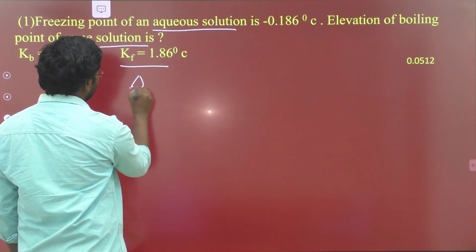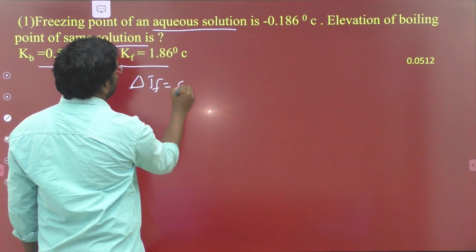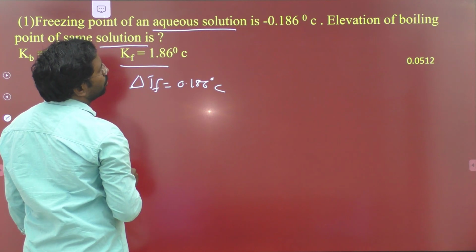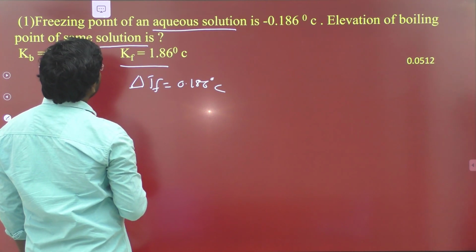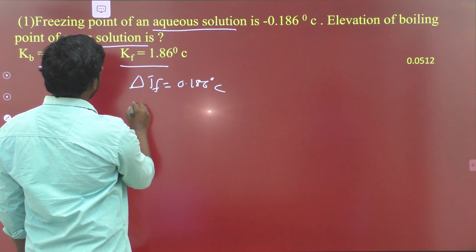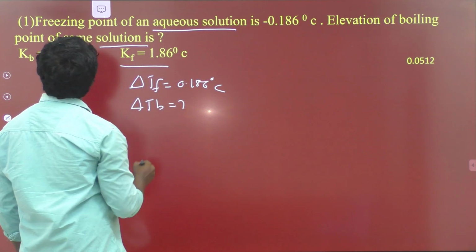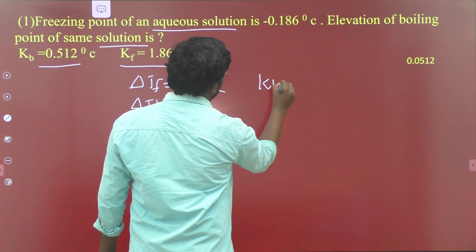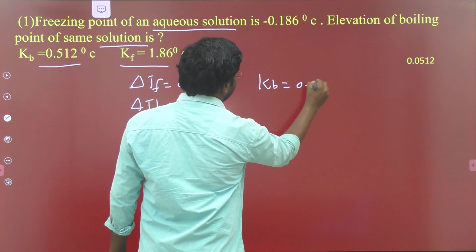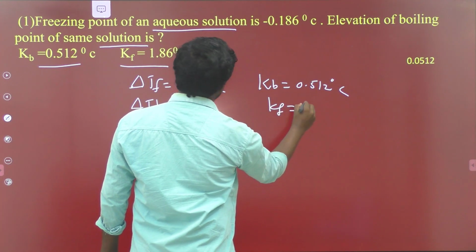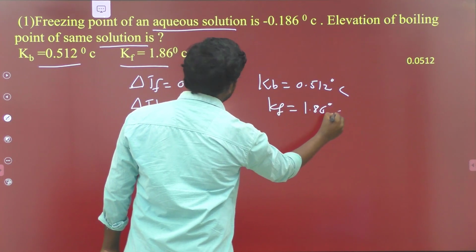That means the delta Tf value is given as 0.186 degrees centigrade, and we have to calculate the delta Tb value. The given values are Kb as 0.512 and Kf as 1.86 degrees centigrade.